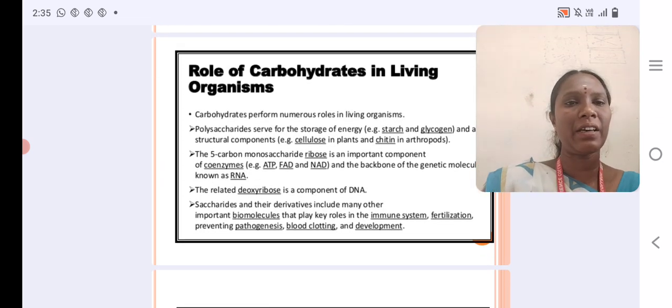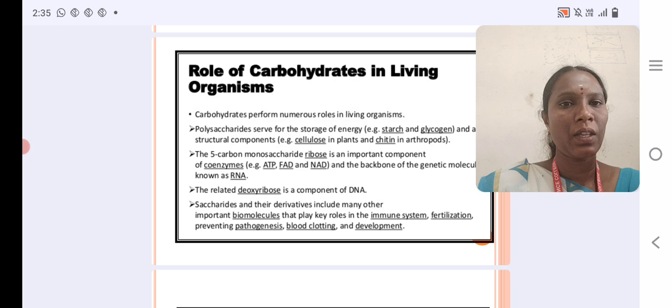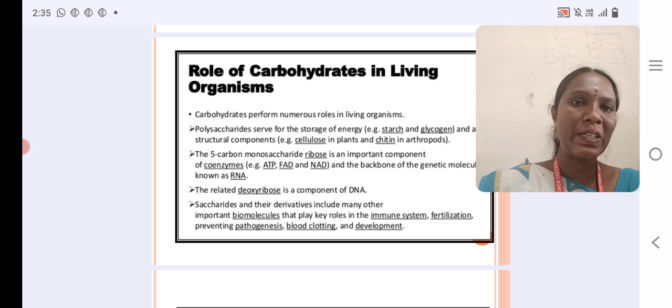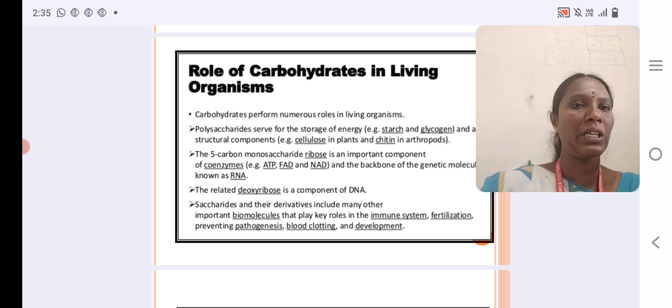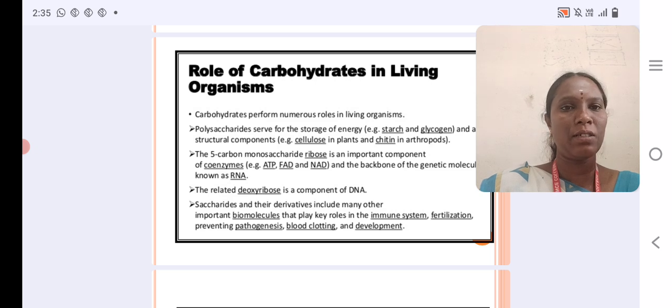Role of carbohydrate in living organisms. Carbohydrates perform numerous roles in living organisms. Polysaccharides serve for the storage of energy, for example starch and glycogen. Starch is the storage food material of plants. Glycogen is the storage food material of animals. They also serve as structural compounds, for example cellulose in plants and chitin in arthropods.